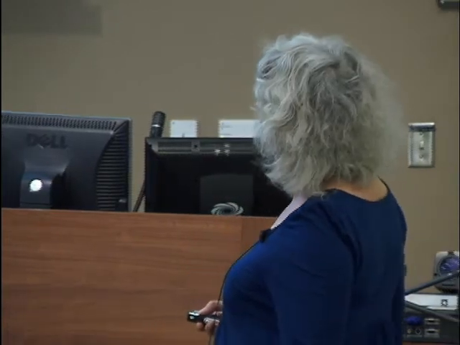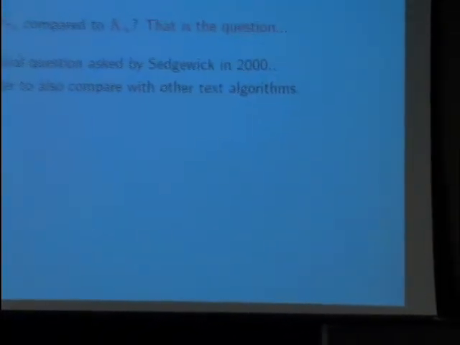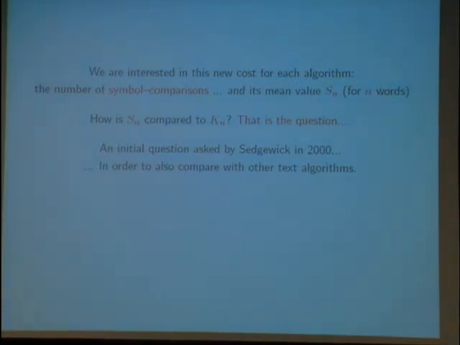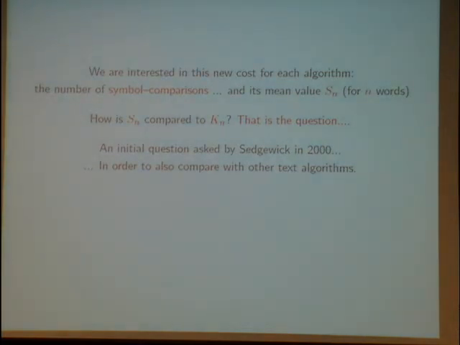Of course, we are interested in the average case, so we are interested in the mean value of the number of symbol comparisons performed by this algorithm. And what is interesting is to answer the question, how is Sn compared to Kn? I recall that K sub n is the mean number of key comparisons performed, and we wish to compare Sn to Kn.